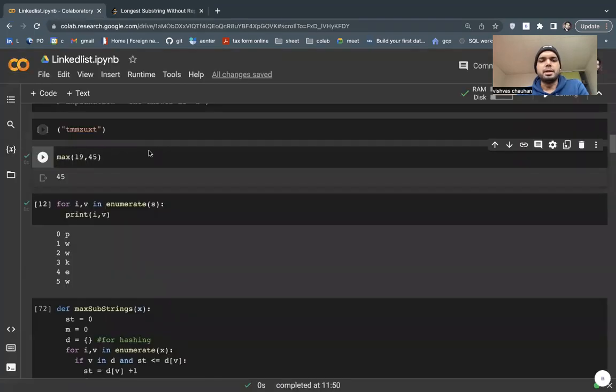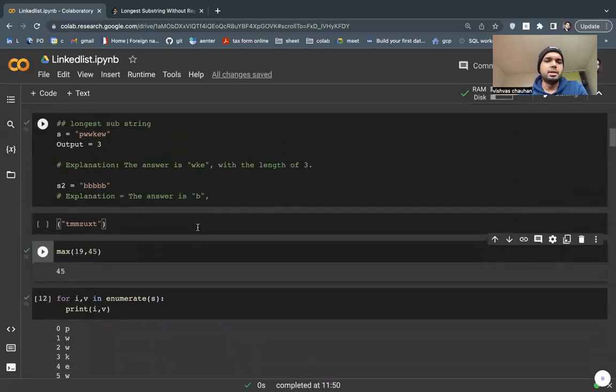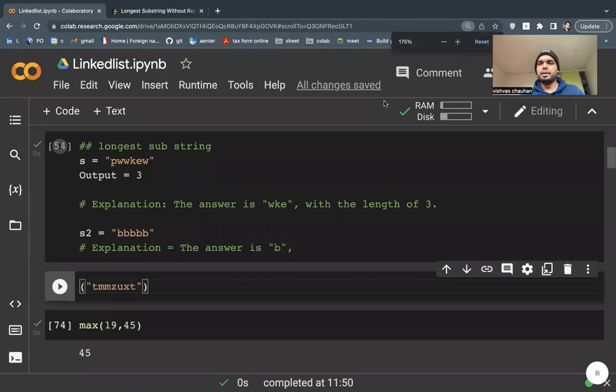I was practicing and I tried to submit, but I had some issues. Then I found out the best solution. So this example is the best: T, M, M, Z, U, X, T. I was having an issue with the last string, so I just zoom this a little bit.